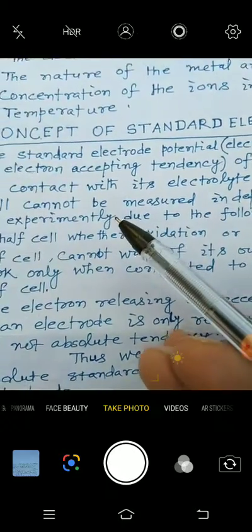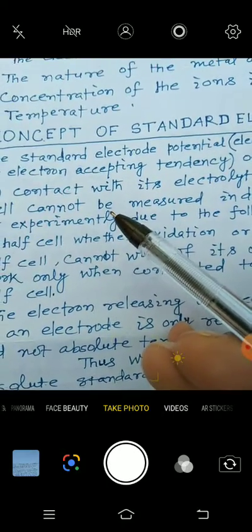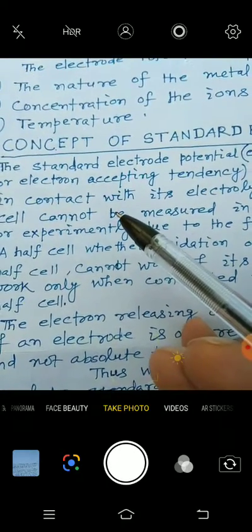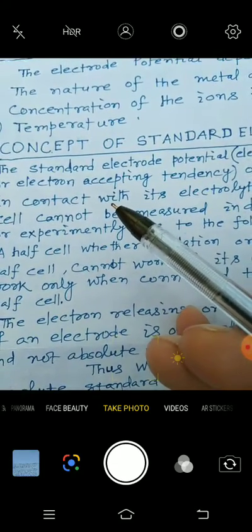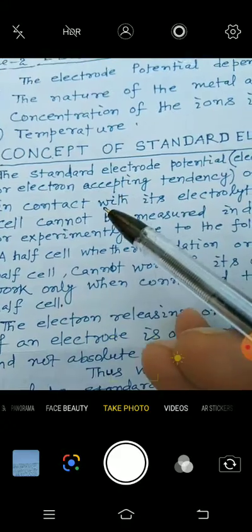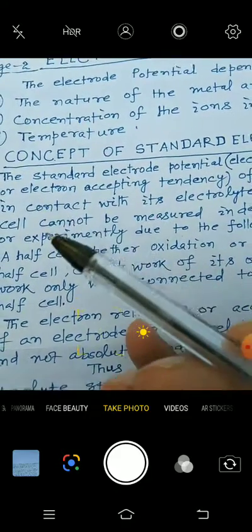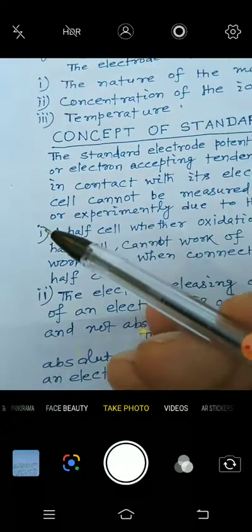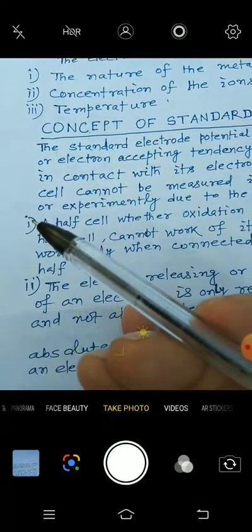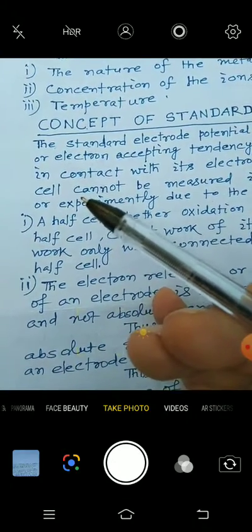That is to say, we cannot measure the electrode potential of an electrode independently. It requires another electrode, on the basis of which we can find out the electrode potential of the electrode.